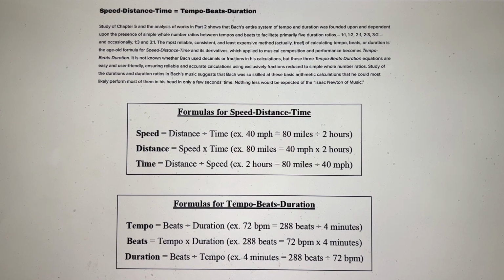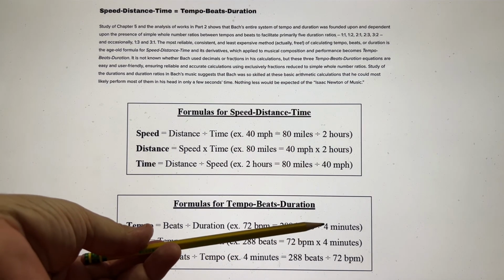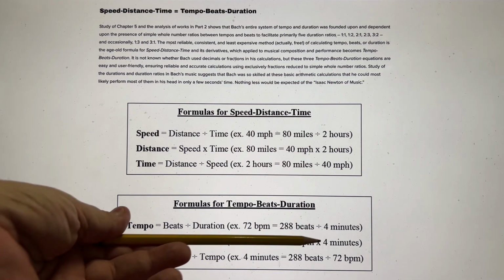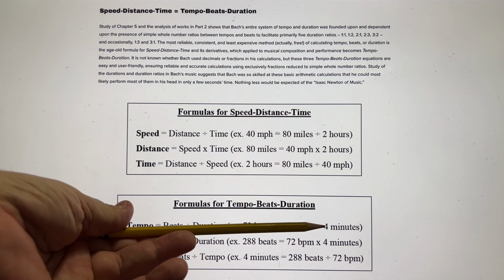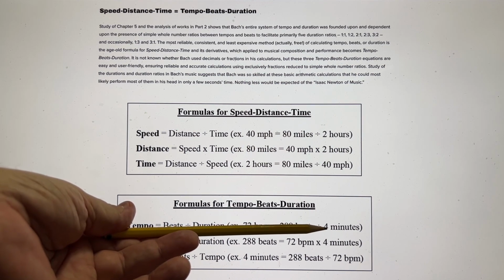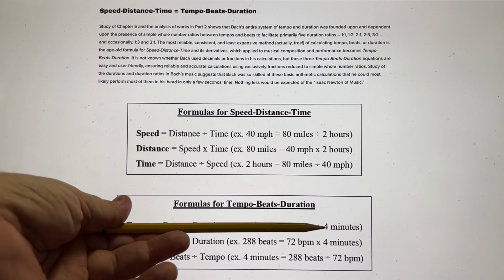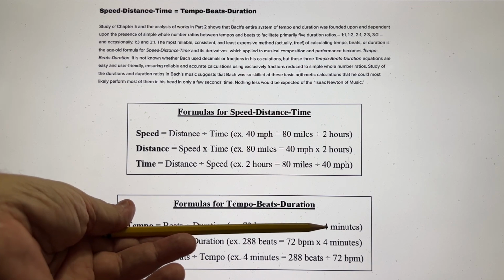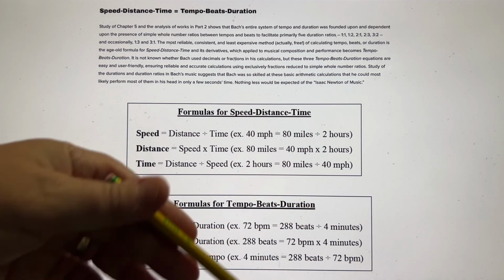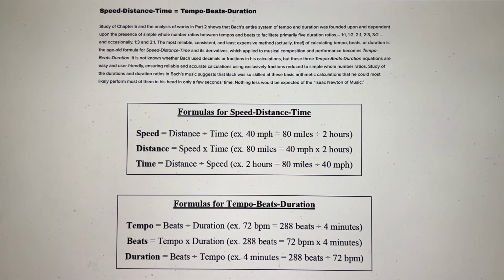So what he usually did was he would have a movement of a whole number duration, like 4, and then he would have another movement, maybe not of a whole number duration, like 2:40. 2:40 is 1/3 less than 4. So that's very common, actually. Very common would be a duration of 4 minutes and then 2 minutes and 40 seconds.